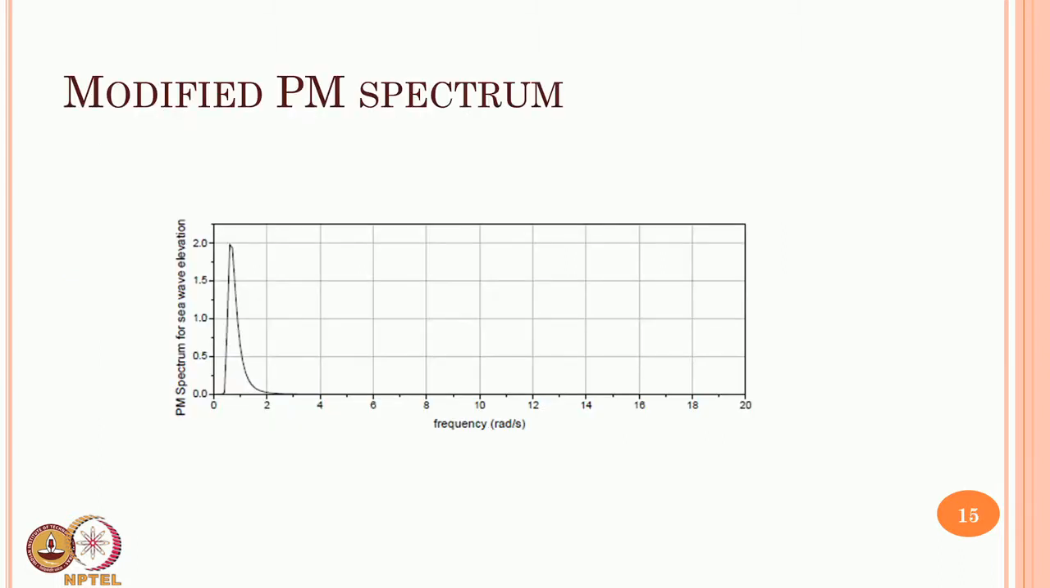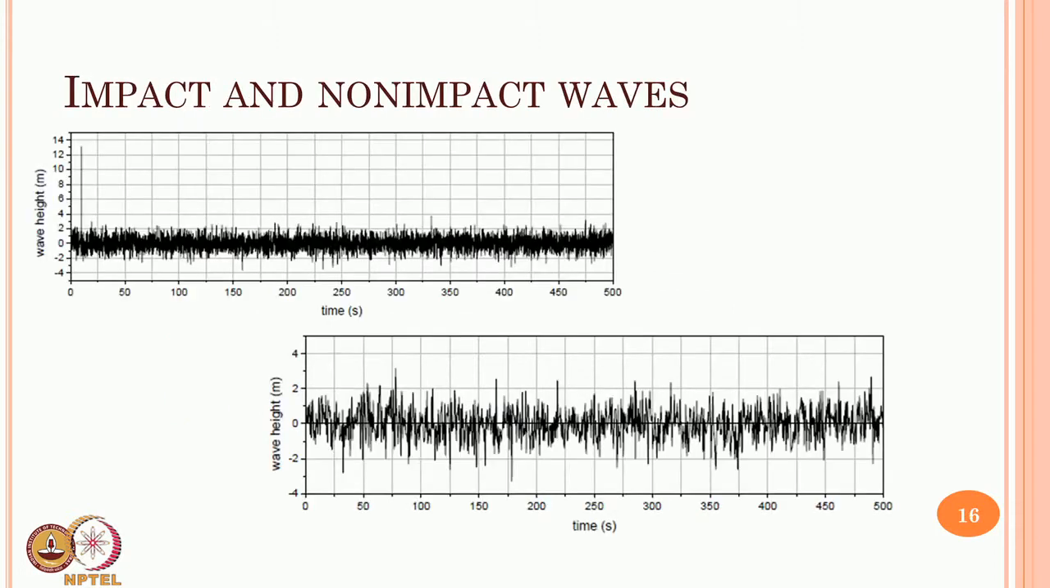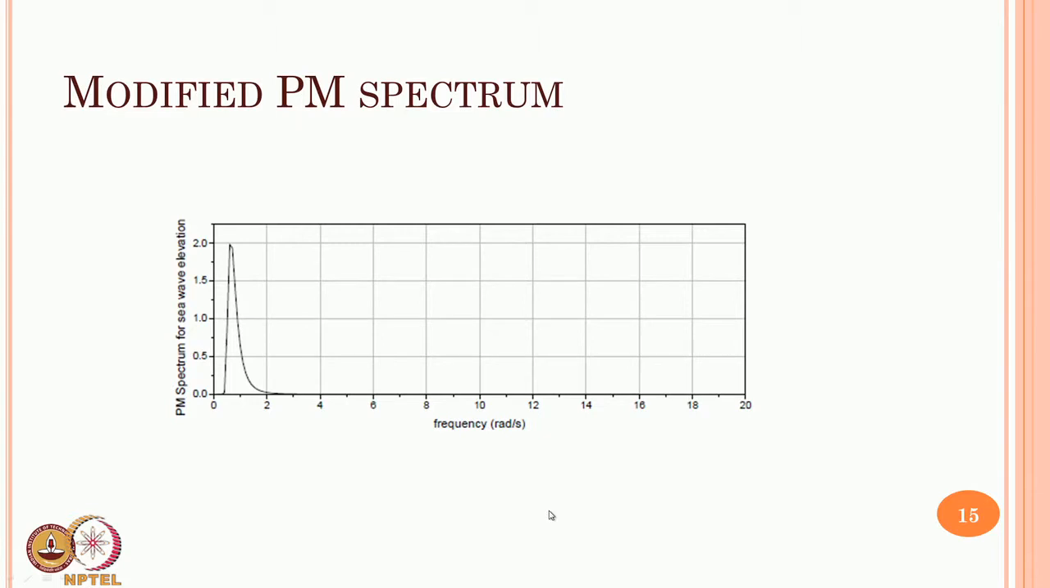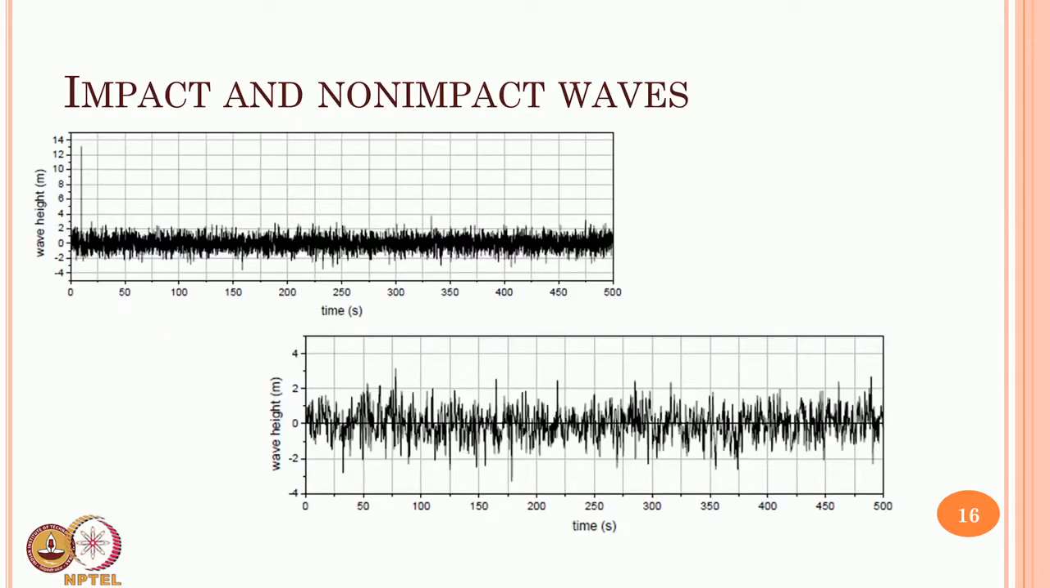So, that is the plot of the modified PM spectrum, frequency versus sea surface elevation in terms of its energy, S eta eta content, and these are the impact and non-impact waves. I want you to pay attention to the wave history generated from the spectra, because from the spectra I can easily generate this wave, as S eta eta is an input in this generation. I take this input, apply it, and generate the impact wave and non-impact wave. This is the impact wave because there is a distinctly high wave height present in this model which is not present in this model.